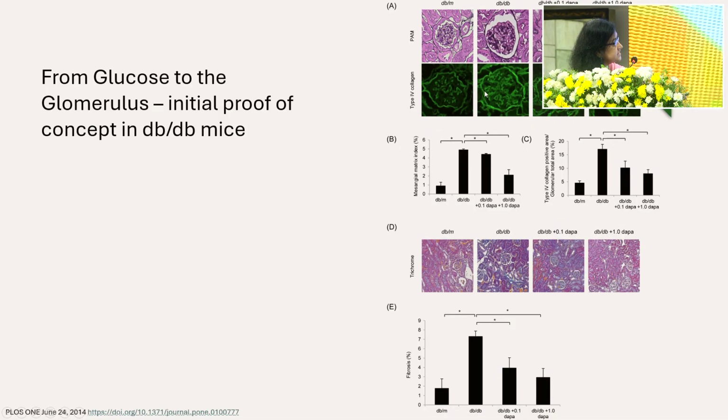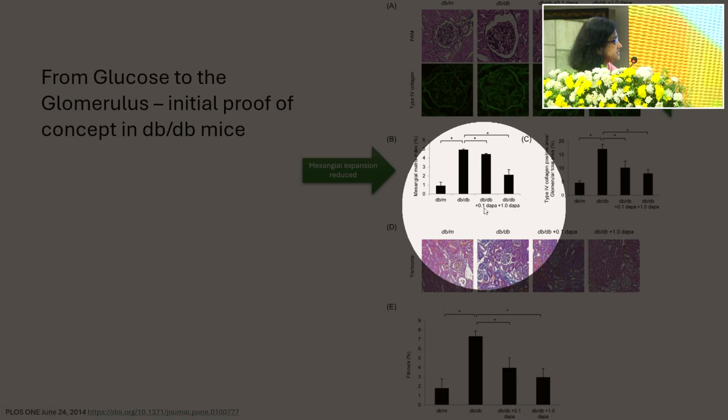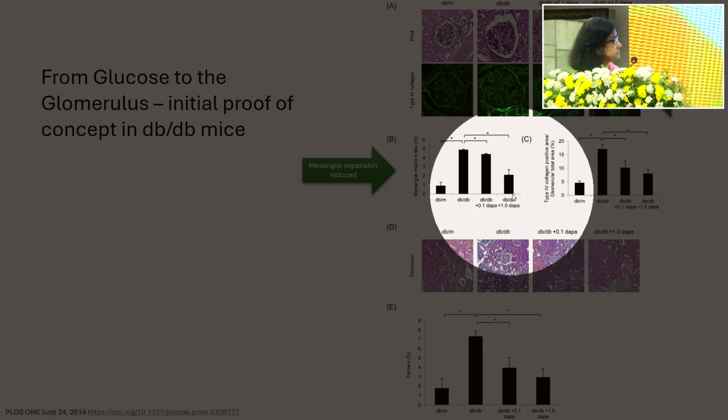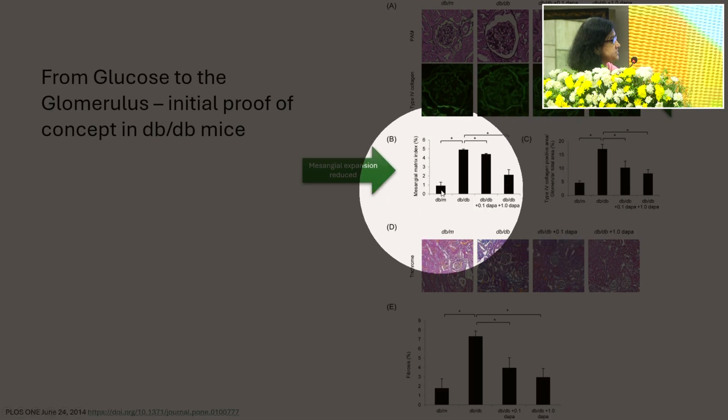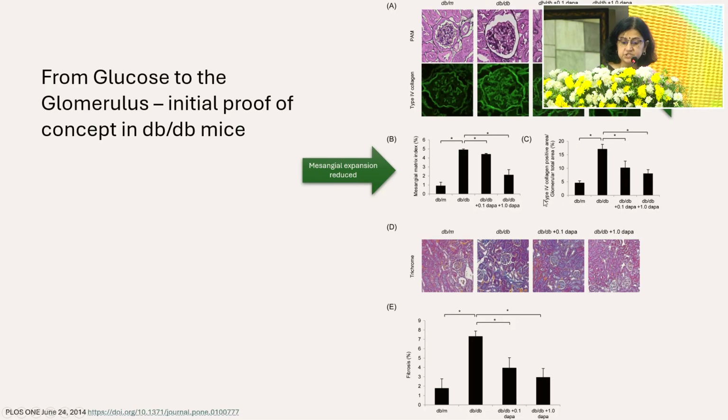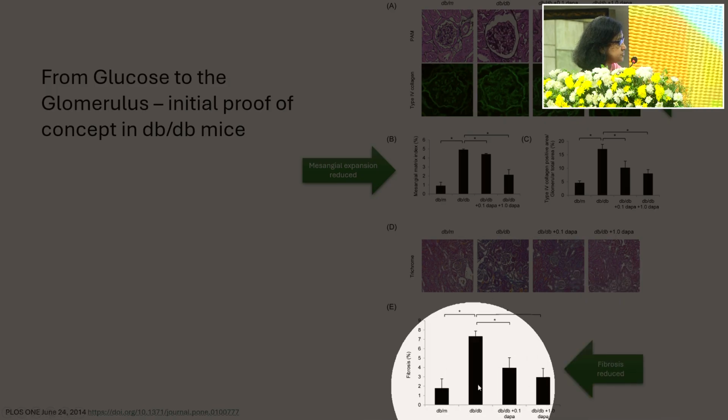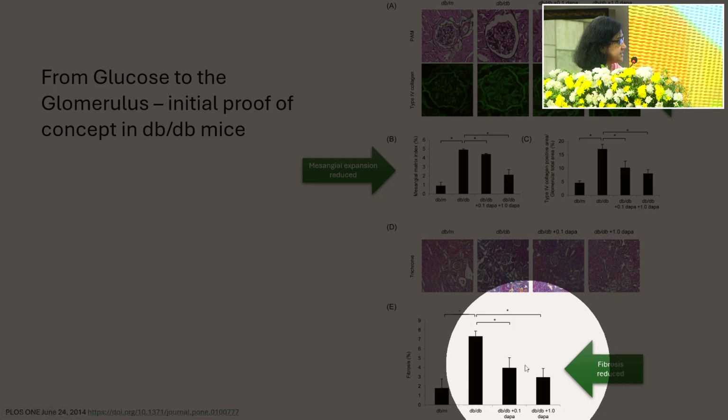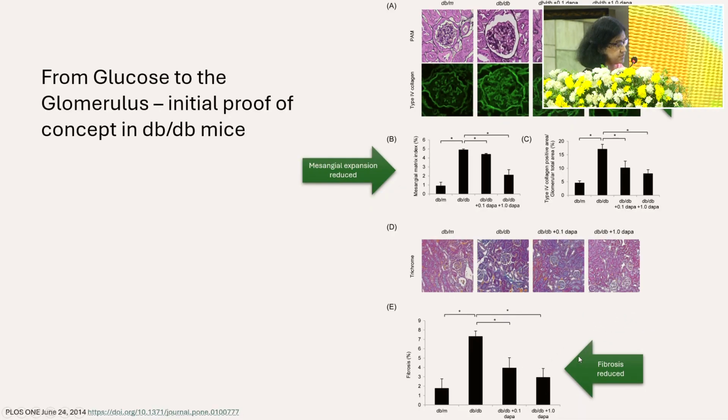So you can see that the thickening and the collagen deposition is much less. Similarly, the mesangial expansion, which is one of the hallmarks of diabetic kidney disease, is significantly reduced in the mice that were given Dapa, almost back to baseline, not completely back to baseline, but almost back to baseline. Mesangial expansion came down, fibrosis reduced. So again, this is the mice that was given the Dapa, and this was the control mice. With a lower dose of Dapa, you didn't see it. With a relatively higher dose of Dapa, you could see that the fibrosis reduced.